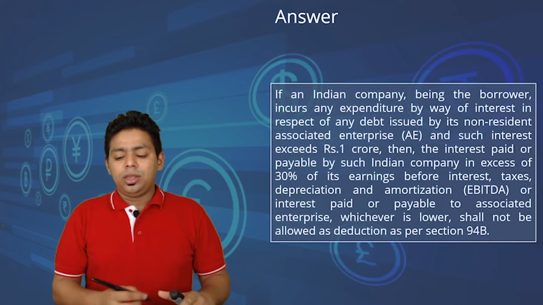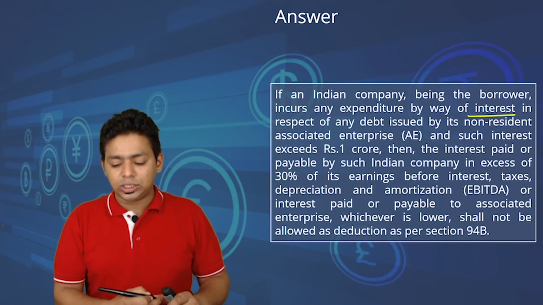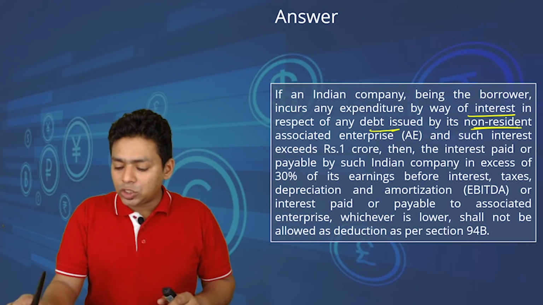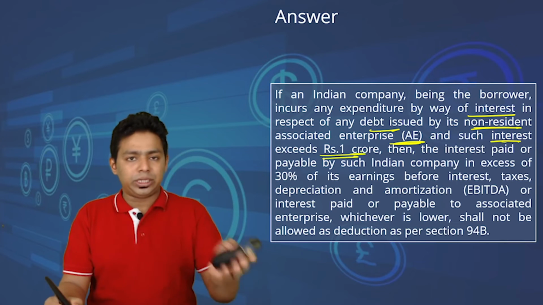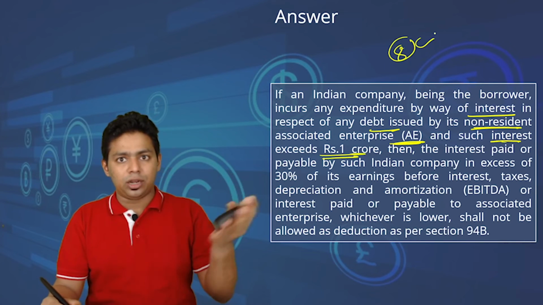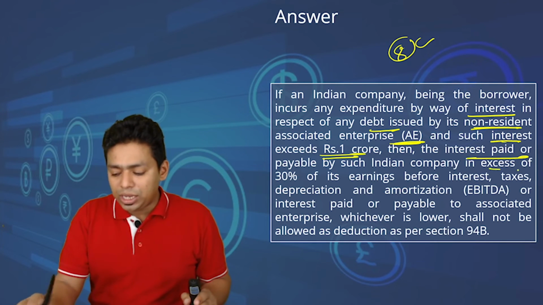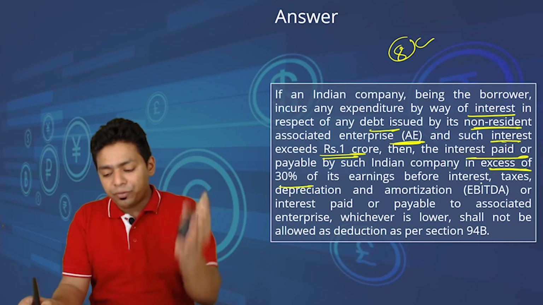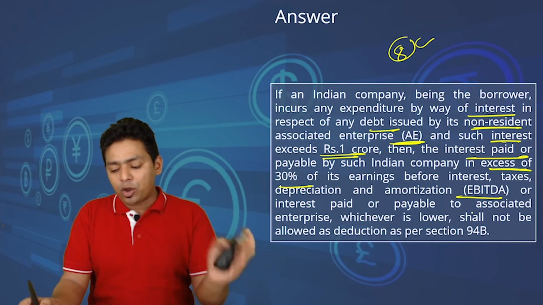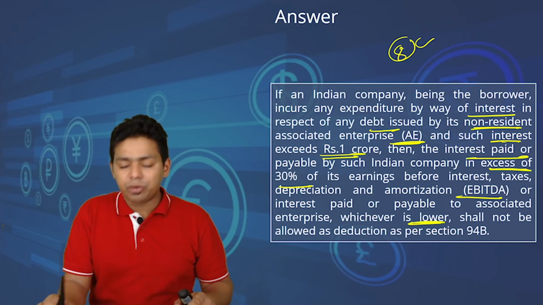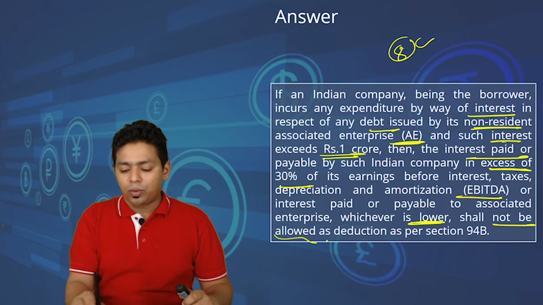Give the appropriate reason. If an Indian company being the borrower incurs any expenditure by way of interest in respect of any debt issued by its non-resident associate enterprise, and such interest exceeds 1 crore, obviously in this case interest is 8 crore, exceeding 1 crore, then the interest paid or payable by such Indian company in excess of 30% of its earnings before interest, taxes, depreciation and amortization, which is EBITDA, or interest paid or payable to associate enterprises, whichever is lower, shall not be allowed as a deduction.